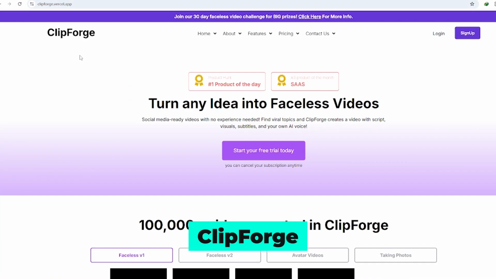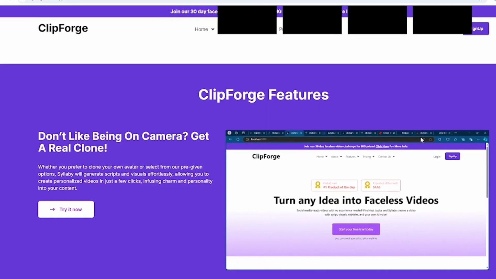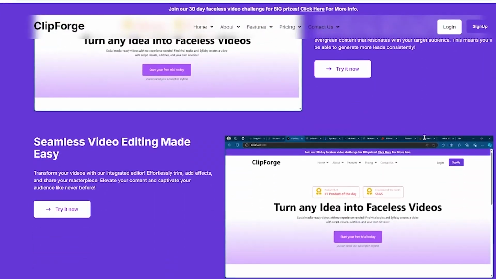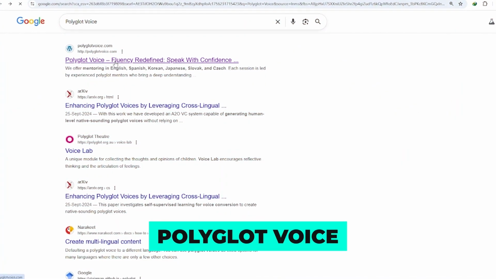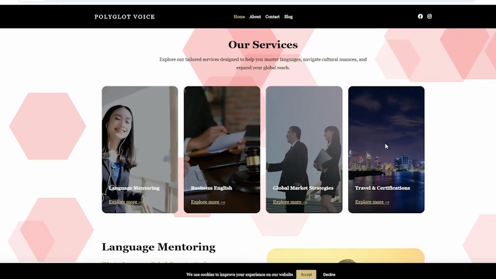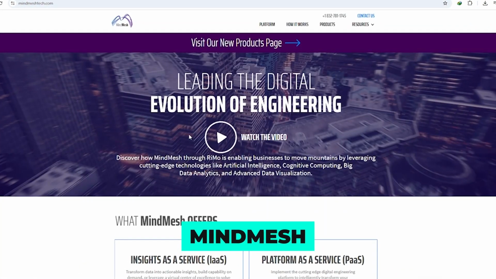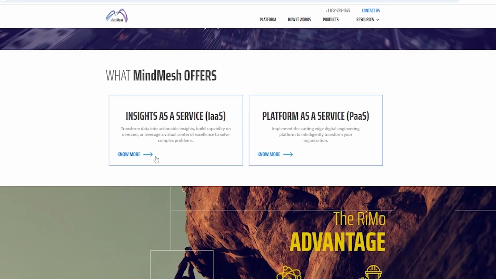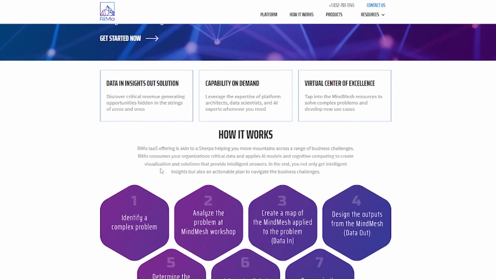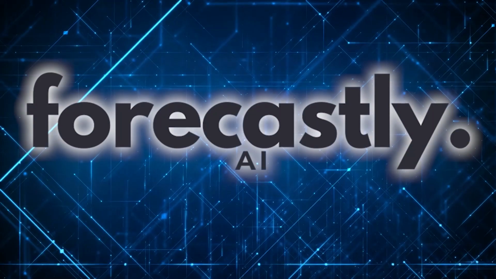ClipForge instantly creates YouTube Shorts and Reels from long-form videos using AI-powered highlight detection. Polyglot Voice, a translation engine that dubs your videos into 30+ languages with pitch-perfect emotional matching. MindMesh. Teams are using this tool to brainstorm, vote, and build collaborative mind maps in real time. No more post-it notes. Forecastly AI.